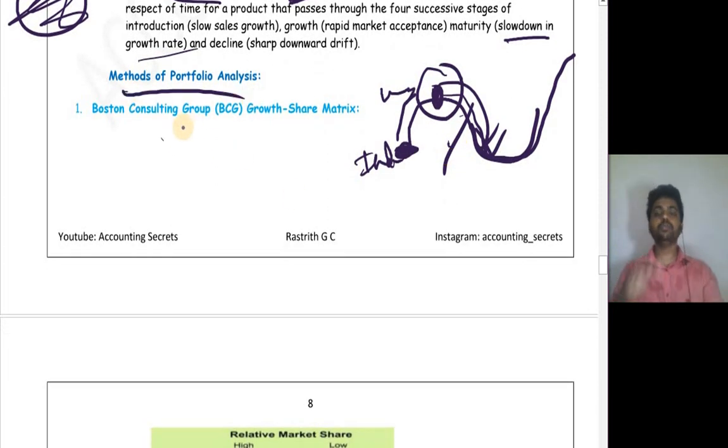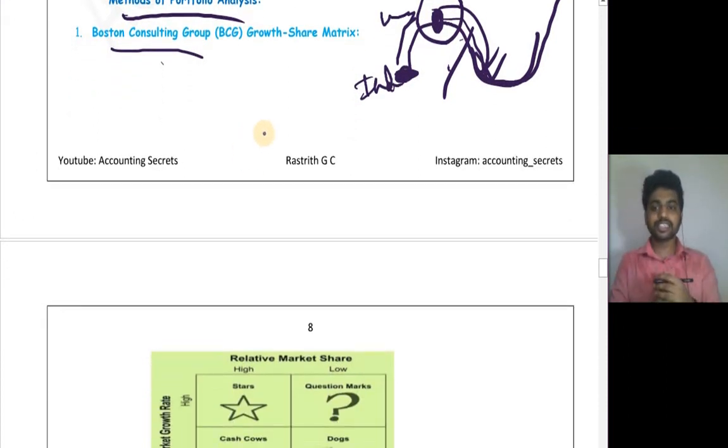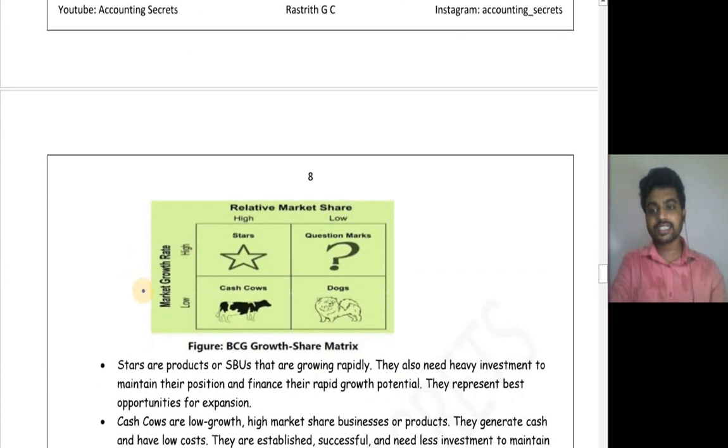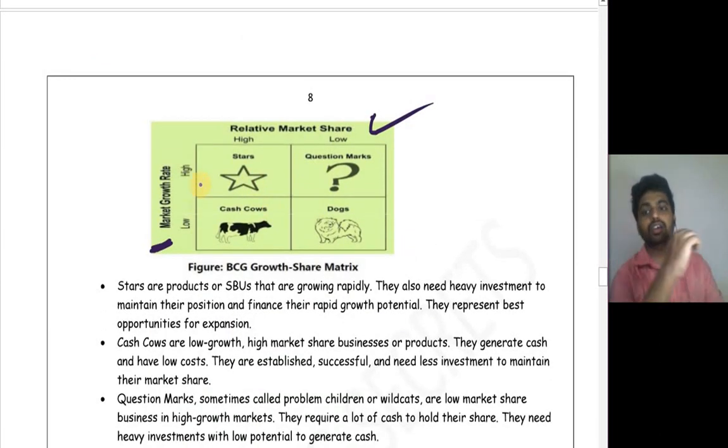Okay, what are the different methods of portfolio analysis? First one is BCG, that is the Boston Consulting Group matrix, also called the growth share matrix, because it considers market growth rate as well as relative market share. First thing, when your market growth rate is high as well as your market share is also high, we call that situation stars.